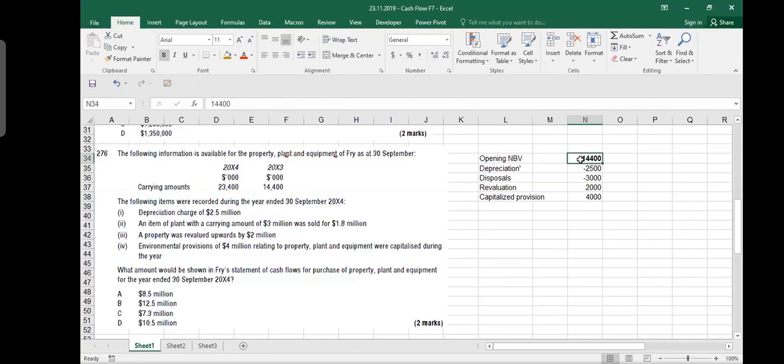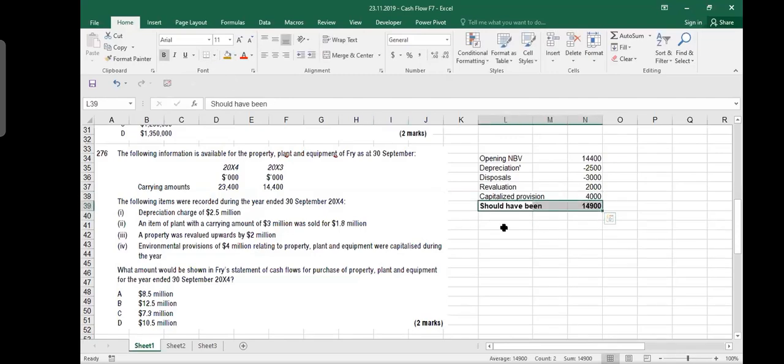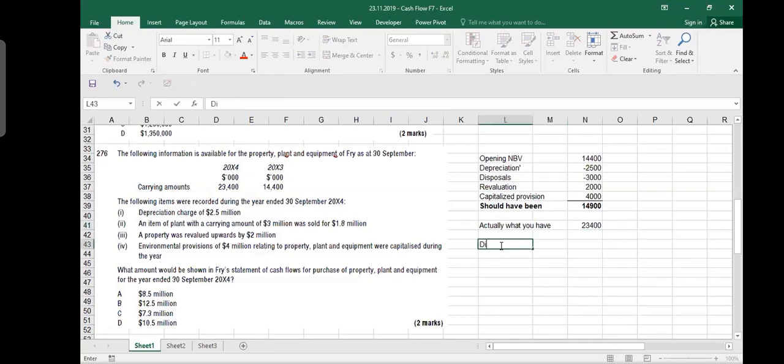According to these adjustments, your closing assets should have been 14.9 million. But actually what you have is 23.4 million. So the difference is addition. This much asset you added into the system, which is 8.5 million. This is your addition, and this is called your investing outflow.